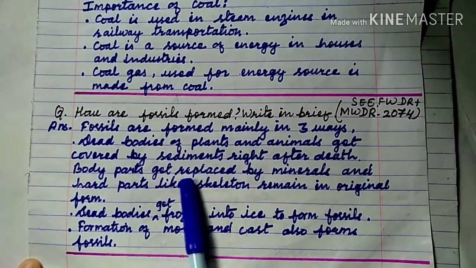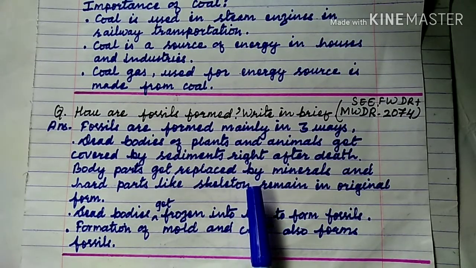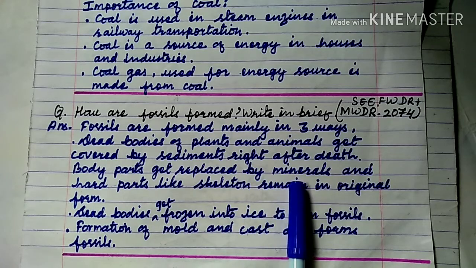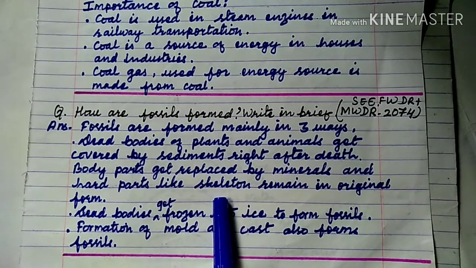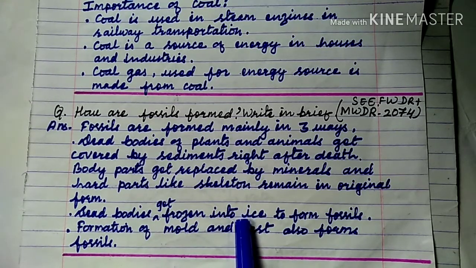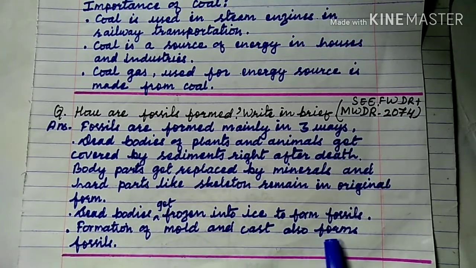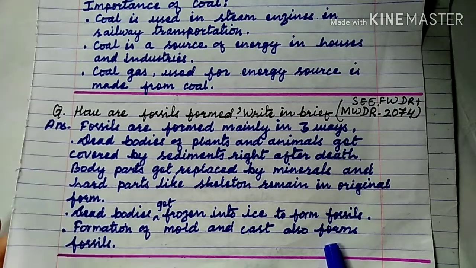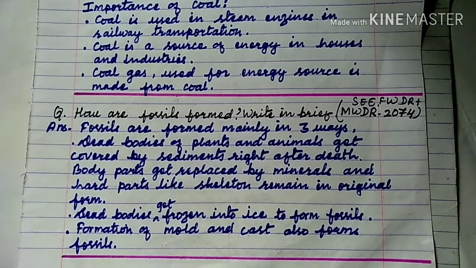Body parts get replaced by minerals, like forming statues, and hard parts like skeleton remain. Dead bodies get frozen into ice to form fossils, and formation of mold and cast also forms fossils. So these are the ways of formation of fossils.